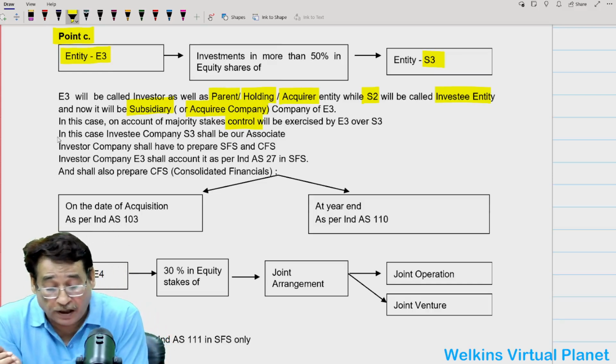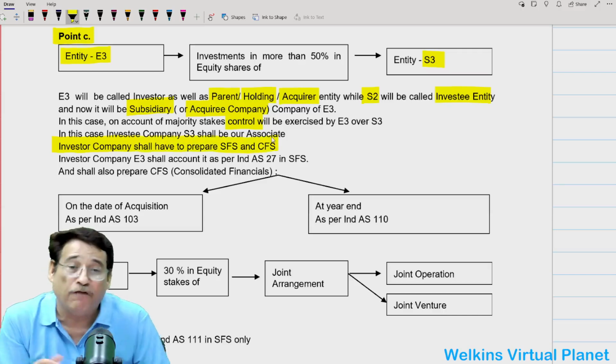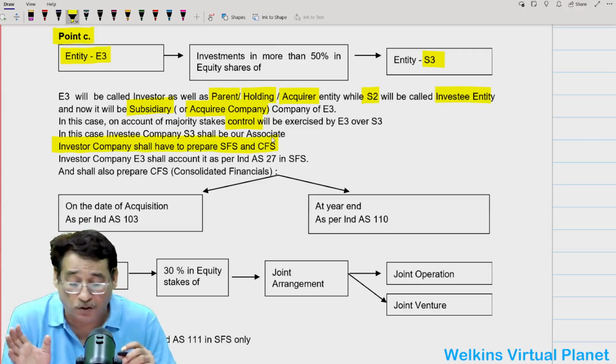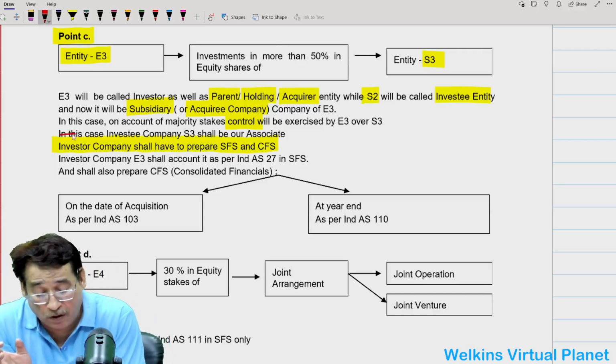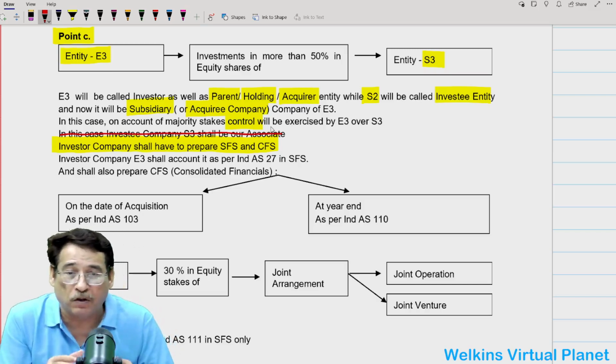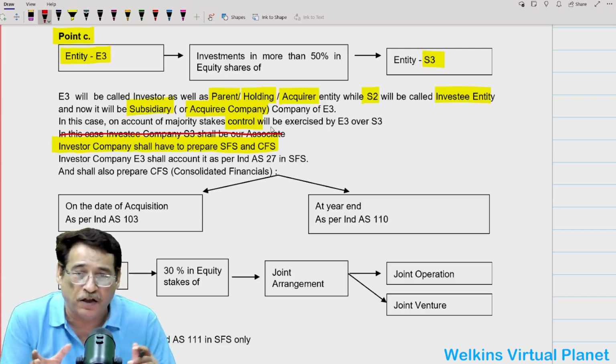And importantly, investor companies shall have to prepare separate financial statement and consolidated financial statement. Is it clear to you or not? This line unnecessarily got printed, you cut it out. So investor companies shall have to prepare separate financial statement and consolidated financial statement.